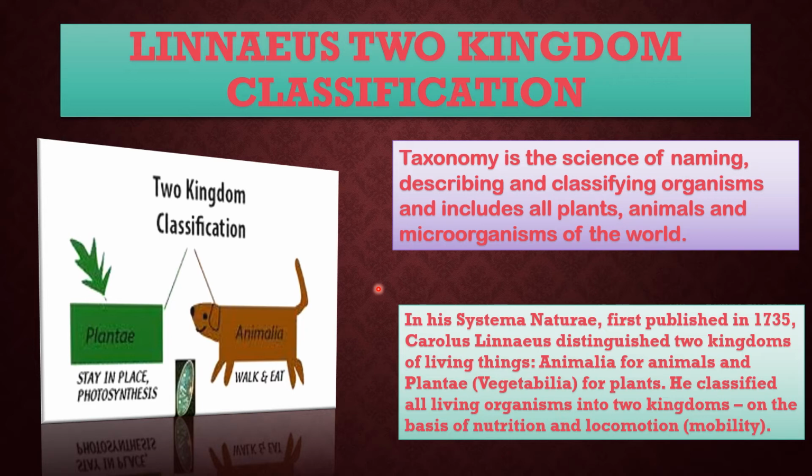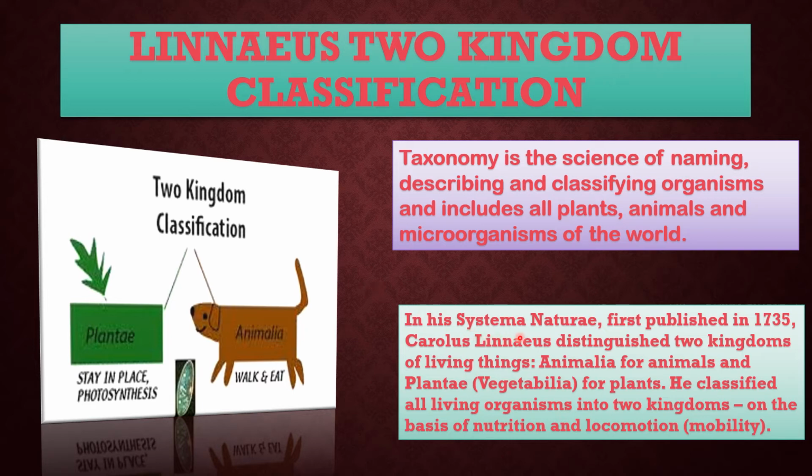organize and name the vast variety of plants and animals. Linnaeus proposed a two-kingdom classification system, plants and animals, based on features such as presence or absence of cell wall, mode of nutrition, locomotion, and response to stimuli.